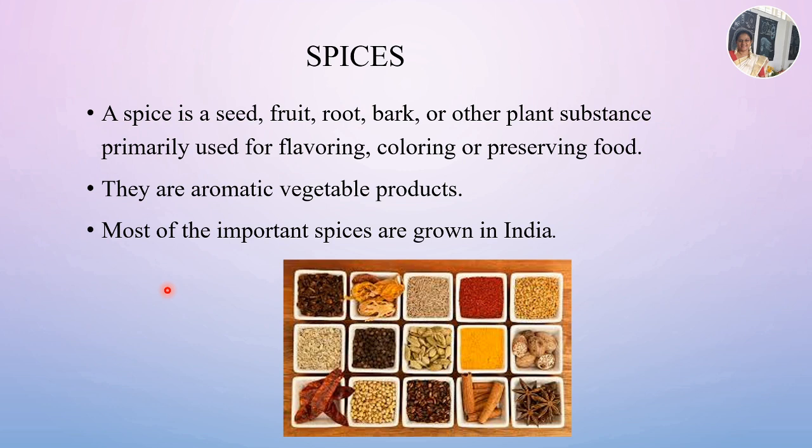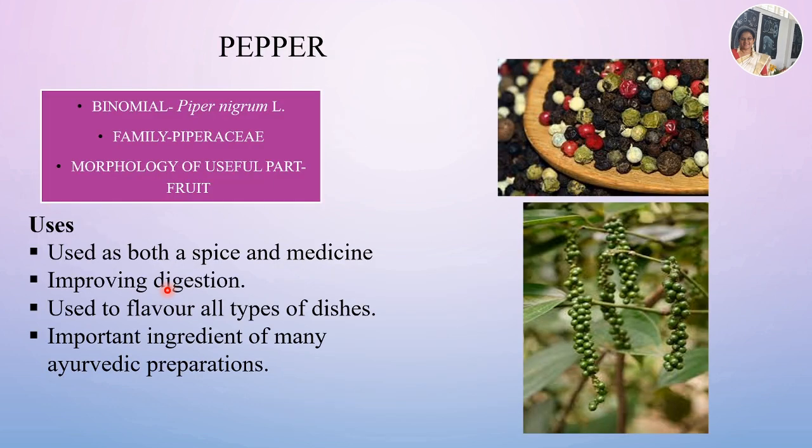And one of the important spices is pepper. It is the most widely used spice of the world. The binomial of pepper is Piper nigrum. Piper nigrum is the binomial and the family is Piperaceae. The morphology of the useful part is the fruit, and this is the fruit of pepper. These fruits are strongly aromatic and pungent, and the fruits contain the pungent alkaloid piperine. It is used as both a spice and a medicine.